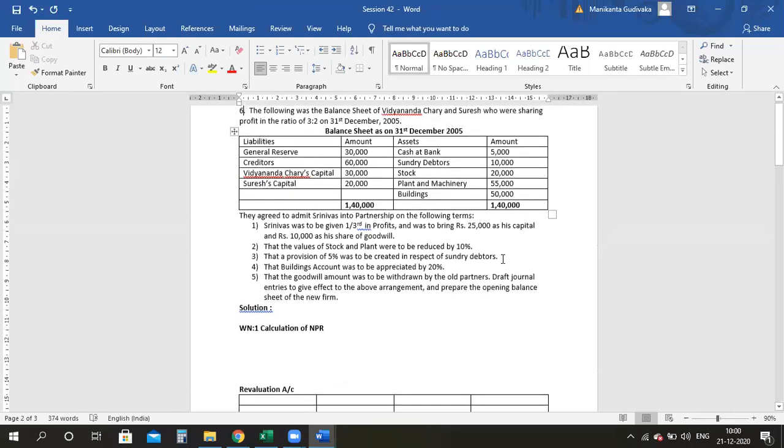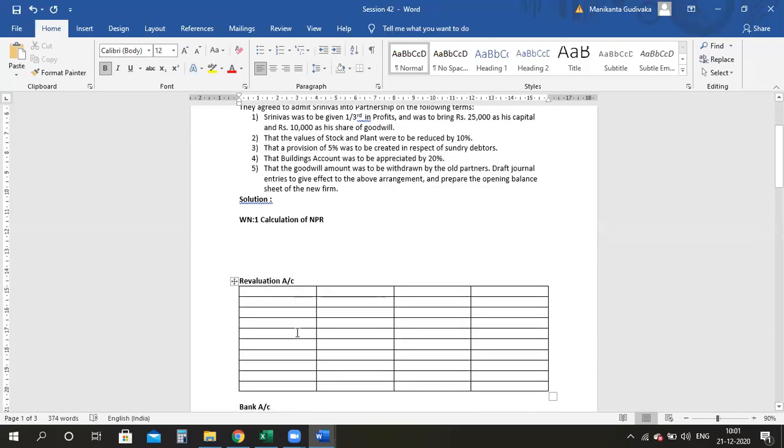For this problem, I told you it is very lengthy. That is the reason I'm asking you to pass the journal entries. But as I am explaining the sum, this session is also being recorded. As I'm explaining the sum, first I will make you understand the journal entry, and after that I will write the journal entry. Now see, as I told you, we have to find out the new profit sharing ratio.